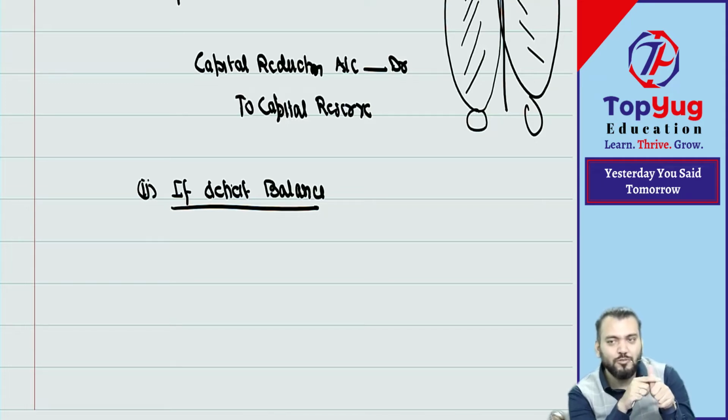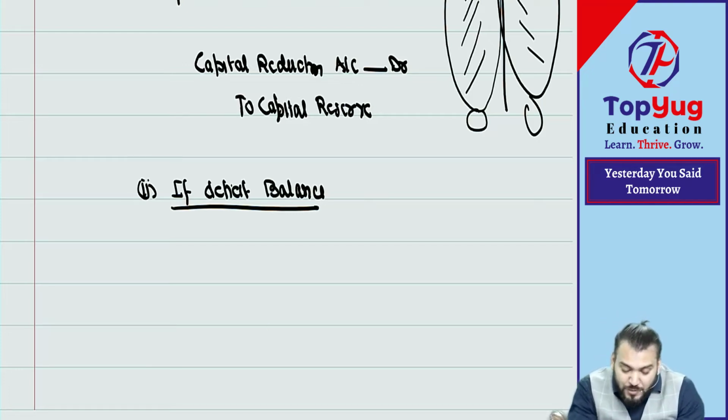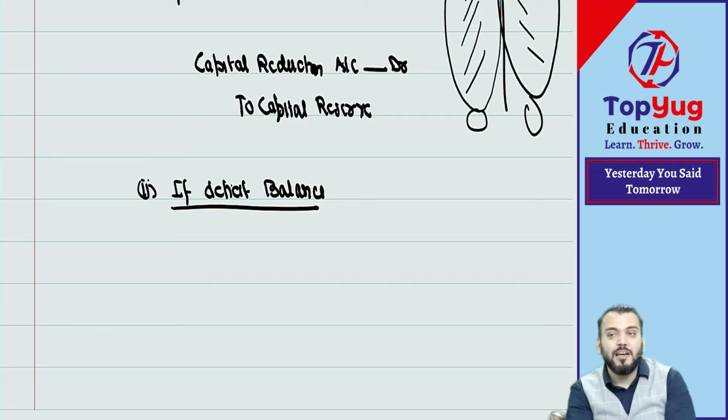First, for issue of fully paid up bonus shares. Second, for writing off preliminary expenses. Then for writing off commission or discount on issue of shares or commission paid on issue of debentures. Then for writing off premium payable on redemption of preference shares or debentures, and for buyback of shares. The fifth point is, can we use securities premium to write off this deficit balance?